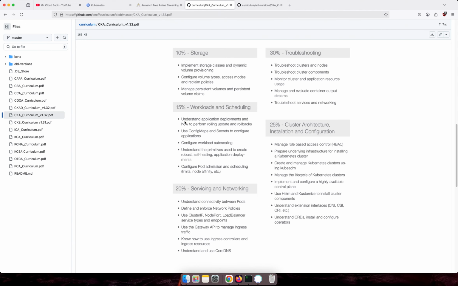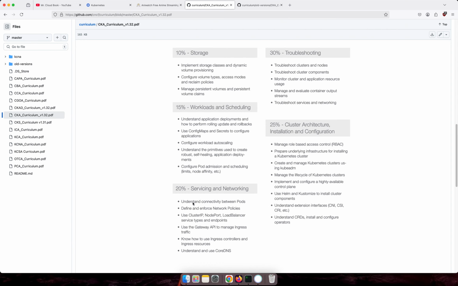Workloads and scheduling. So understanding applications and deployments. We will see how to create deployments and everything. Rolling updates and rollbacks, I already talked about this strategy as well. ConfigMaps we already discussed in one of the videos. And workload autoscaling. We already discussed horizontal pod autoscaling and vertical pod autoscaling as well. And next, understanding the primitives used for self-healing application deployments and how to heal things. This is the new one they added. So configure pod admission and scheduling limits. We already discussed this in the masterclass.